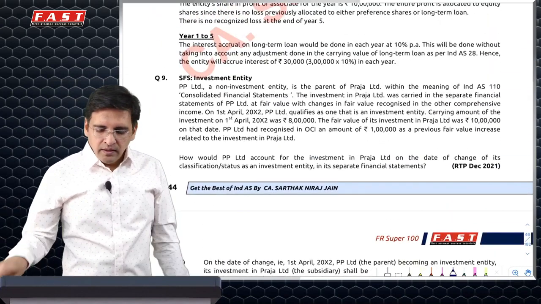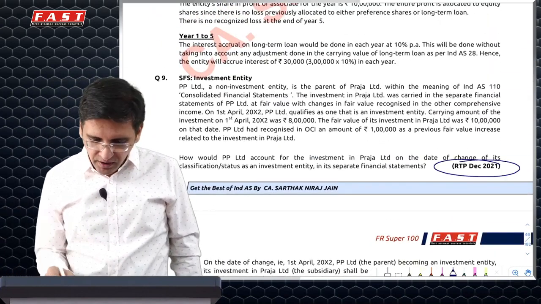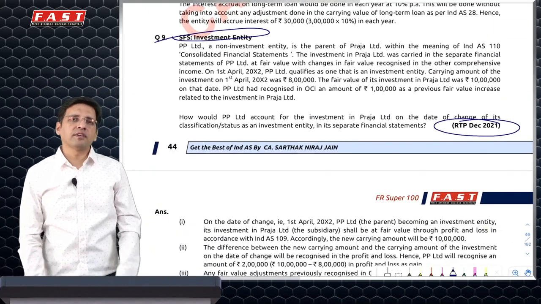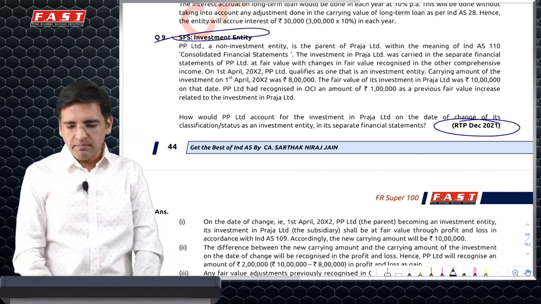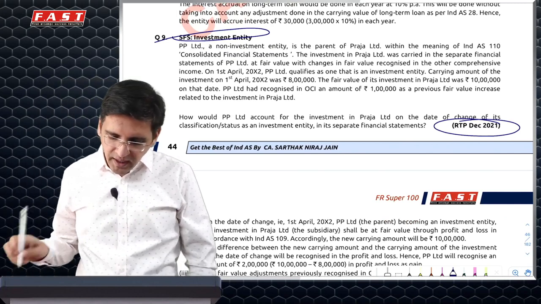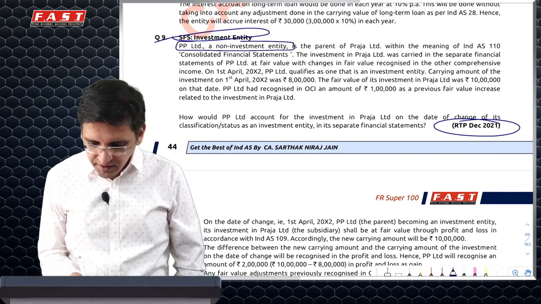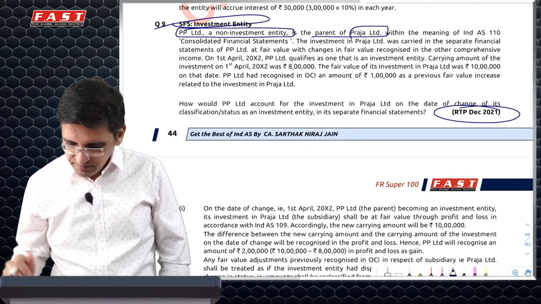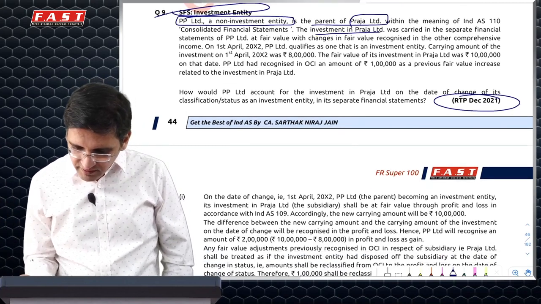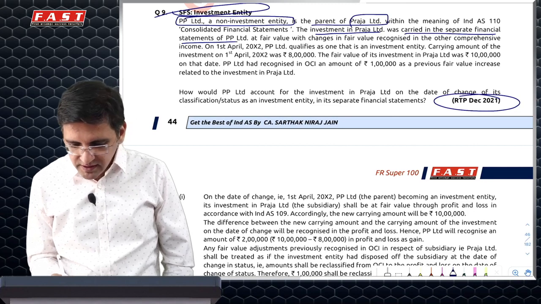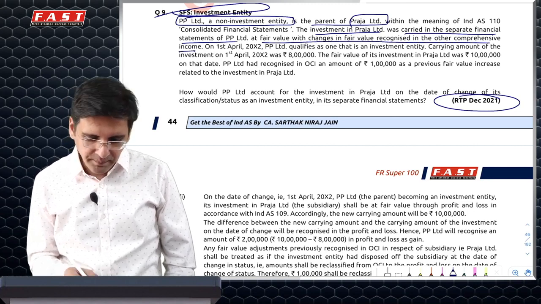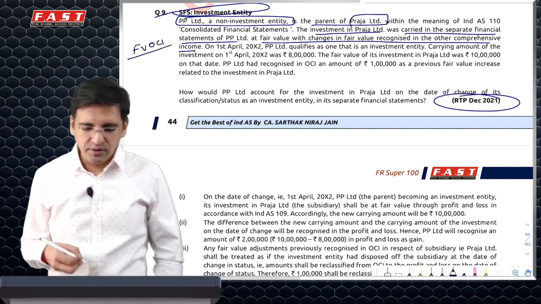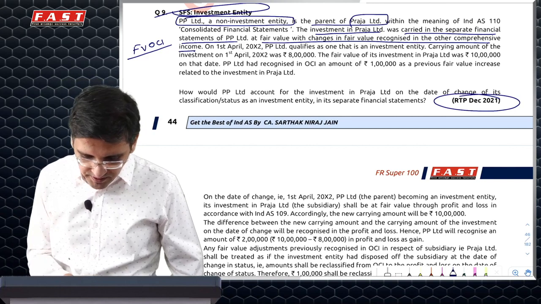Wonderful. Now there's this another question which is given in RTP December 21, very strange question. In fact, strange answer, but a different question. Definitely do it. Don't expect this to come in the exam, but still. Question says, PP Limited was an investment entity and parent of Praja Limited. Investment in Praja is carried in separate financial statement at fair value through OCI. Now this is FVOCI and this is investment in equity share. That means it should be OCI NR. And this is where the problem is.